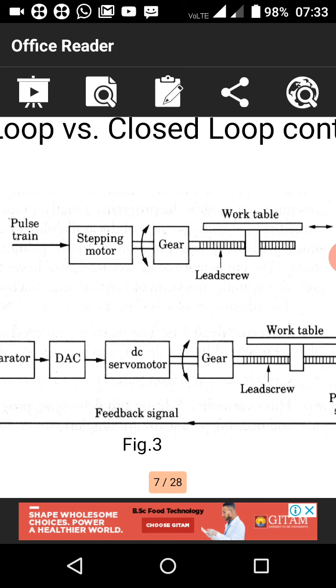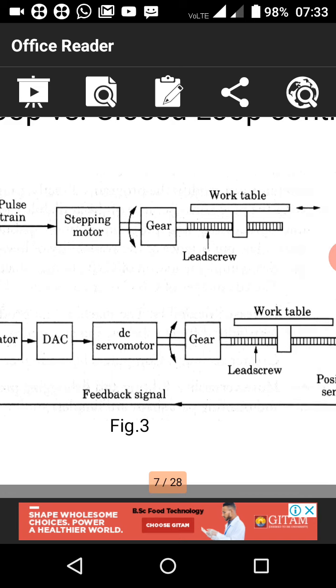So we have studied that in closed loop system there are two, one will control the CNC machine and the other will control the computer. So that is what it is telling here. So in closed loop system it controls the control system, whereas in open loop it won't. That's what the diagram explains.